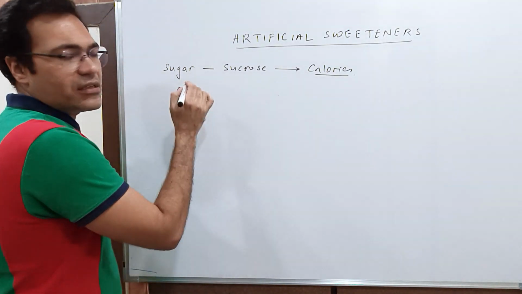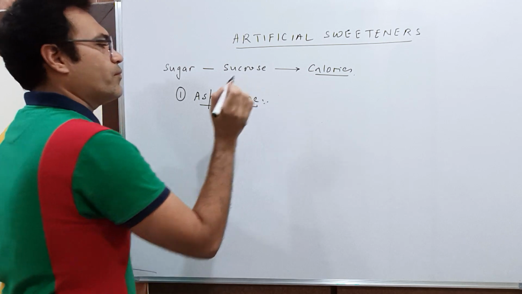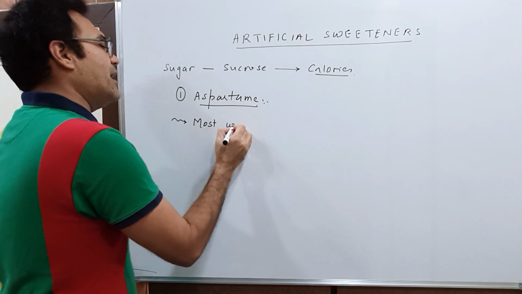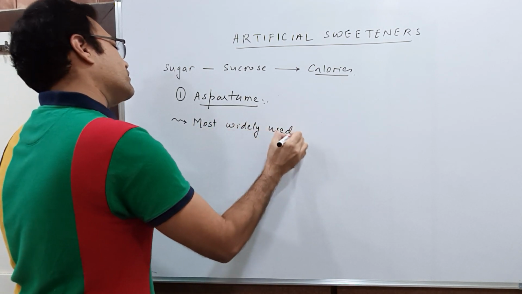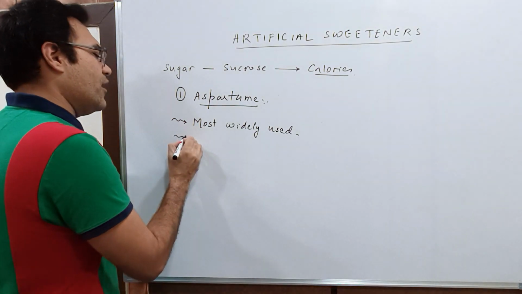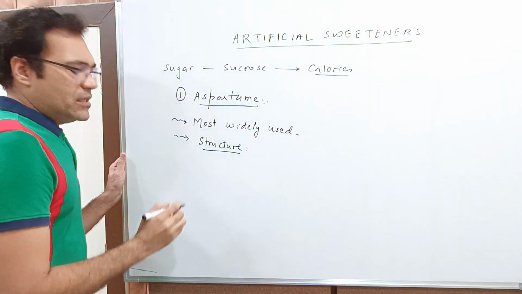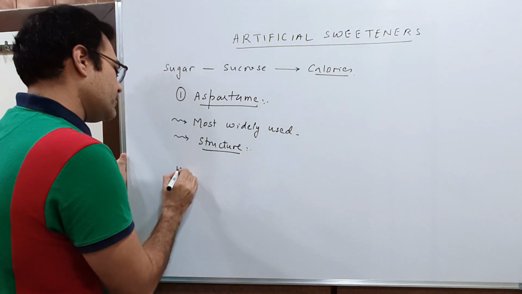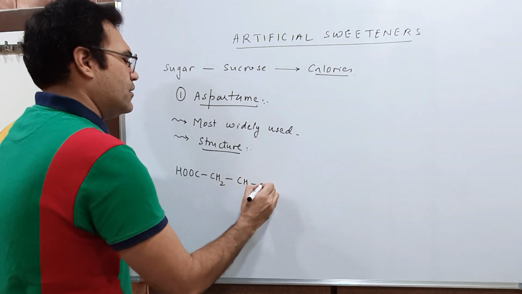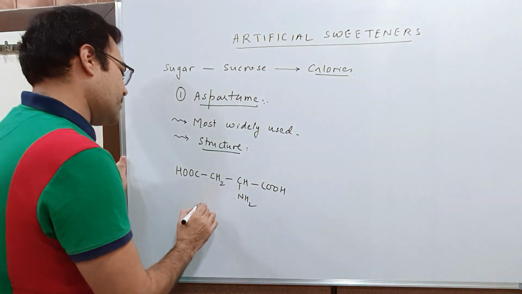The first artificial sweetener that we'll be starting with is aspartame. See students, it is the most widely used artificial sweetener. Let us now have a look at the structure of aspartame. See students, this is the structure of aspartic acid.